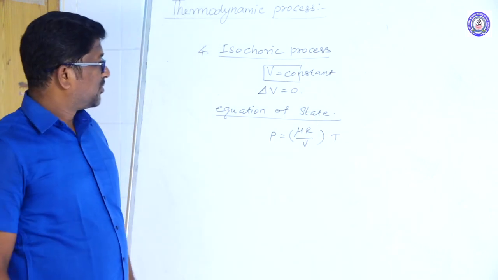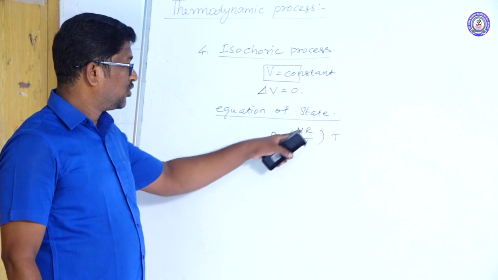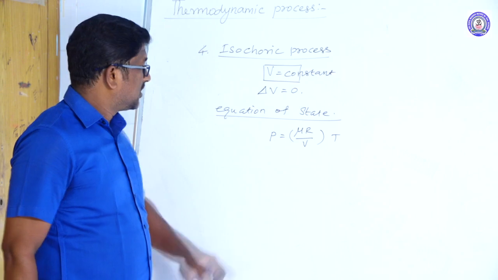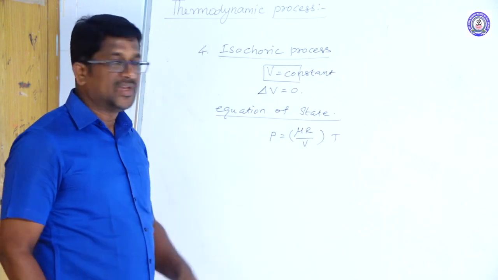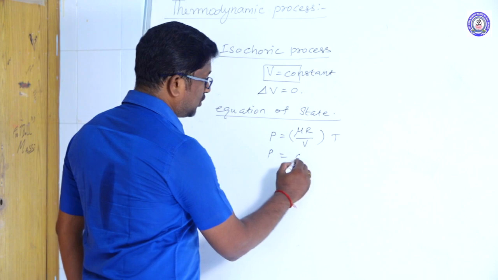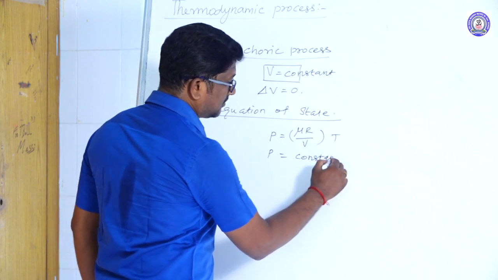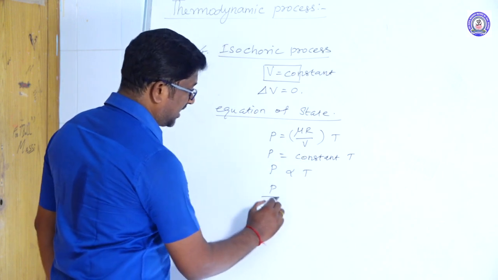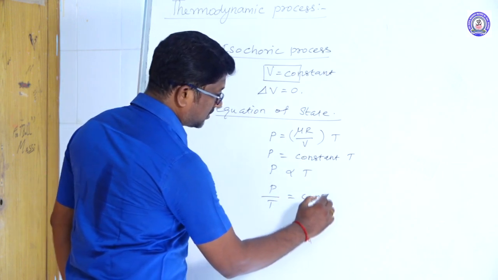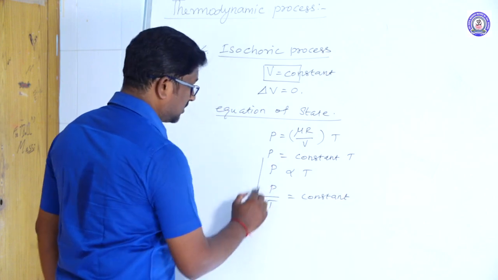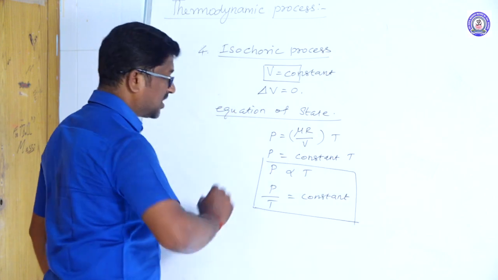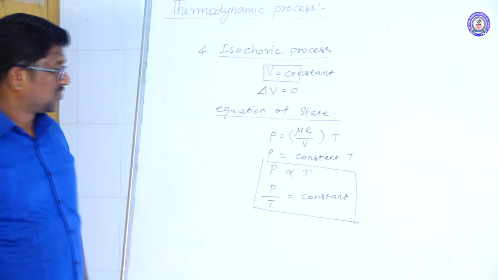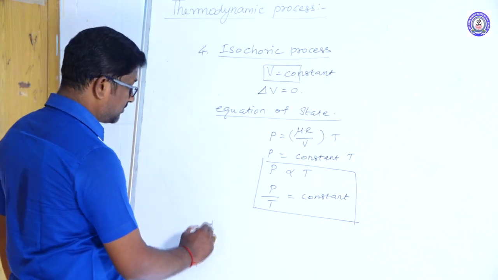From the ideal gas equation, PV is equal to mu RT, P is equal to mu R divided by V into T. In isochoric process, V is constant, therefore P is equal to constant into T, or P is directly proportional to T, or P divided by T is equal to constant. So the equation of state for isochoric process: P is proportional to T, or P divided by T is equal to constant. And next, the PV diagram.